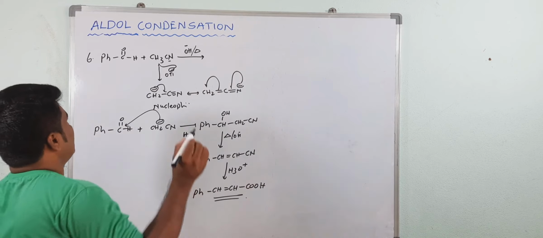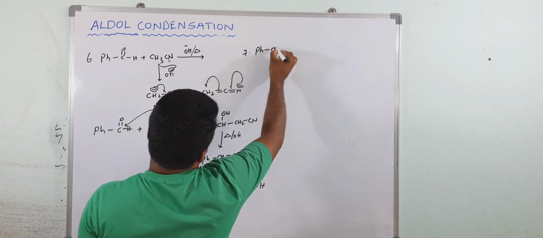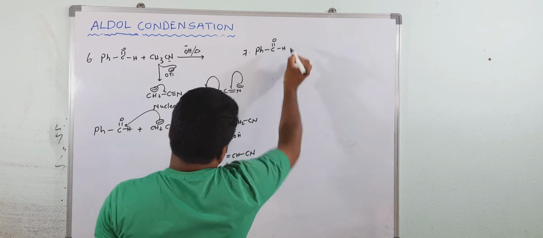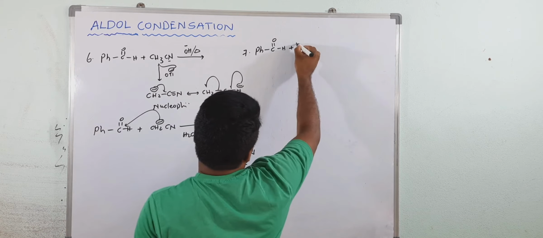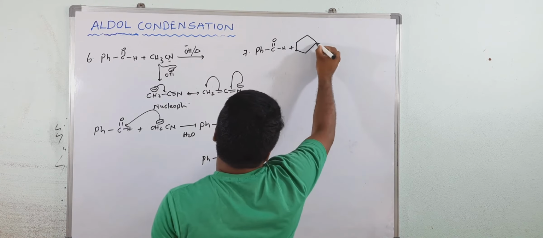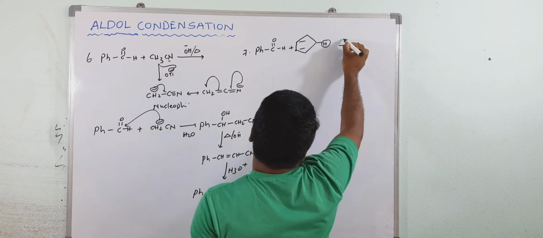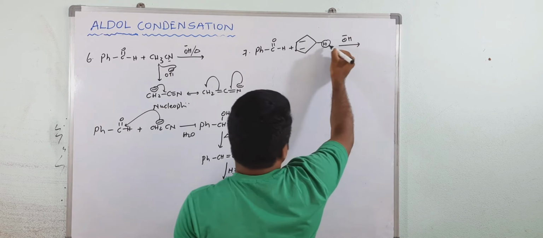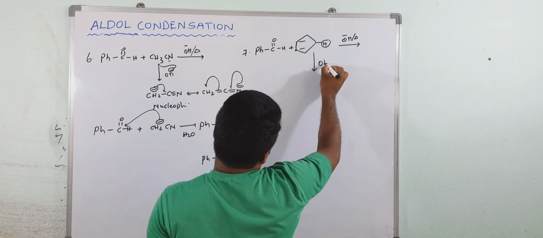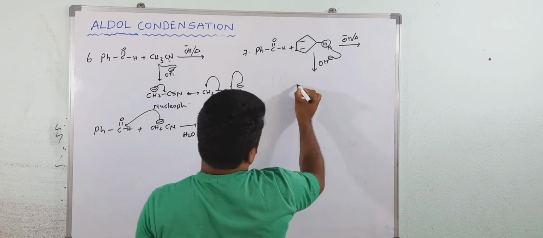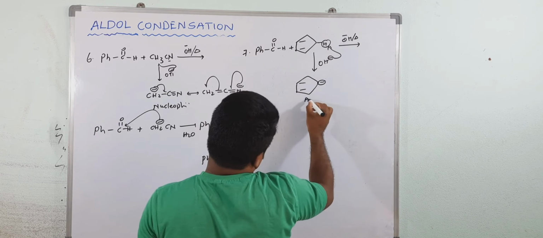Okay. Now one more. This is again benzaldehyde. If I take cyclopentadiene, this hydrogen is highly acidic due to aromaticity, because when it loses the hydrogen the anion is aromatic in nature. So first it will take H, and now it becomes an acidic hydrogen that is aromatic.